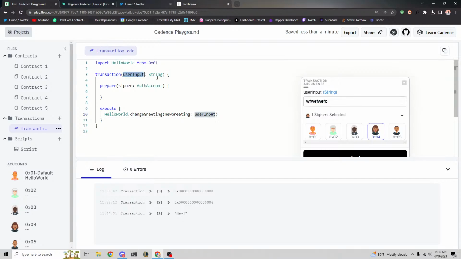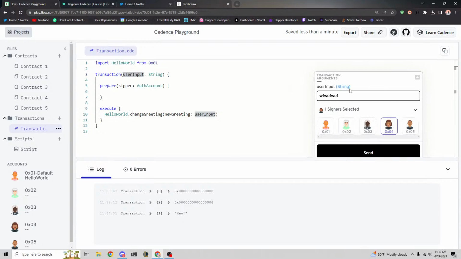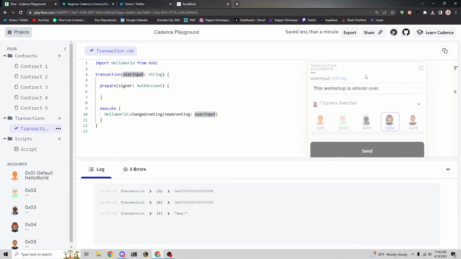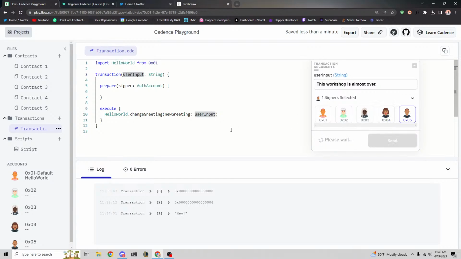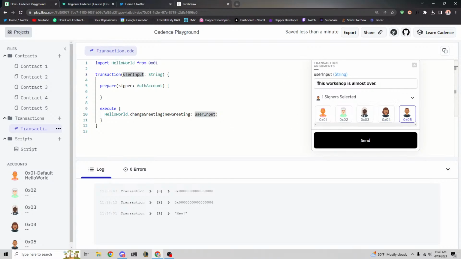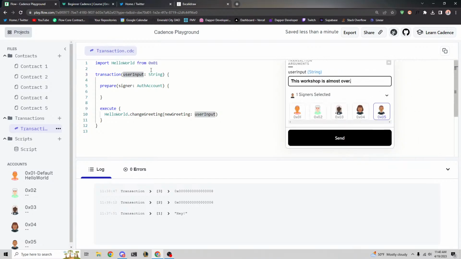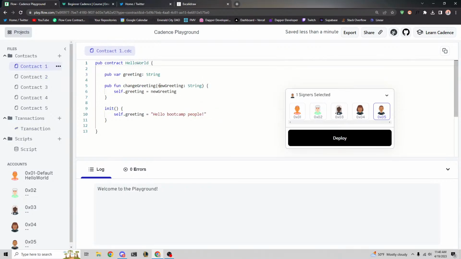You'll see we put user input. It creates a field for user input up here that we can type into and say, let's say, this workshop is almost over. And now I can sign it, let's just say from account 5. I'm going to send it. What it did was it took this string, passed it into here, which then got passed into here, which then gets received here, and we set our greeting equal to that variable.